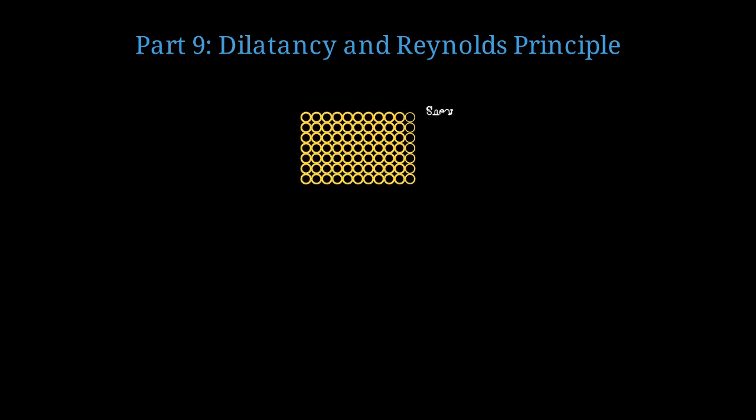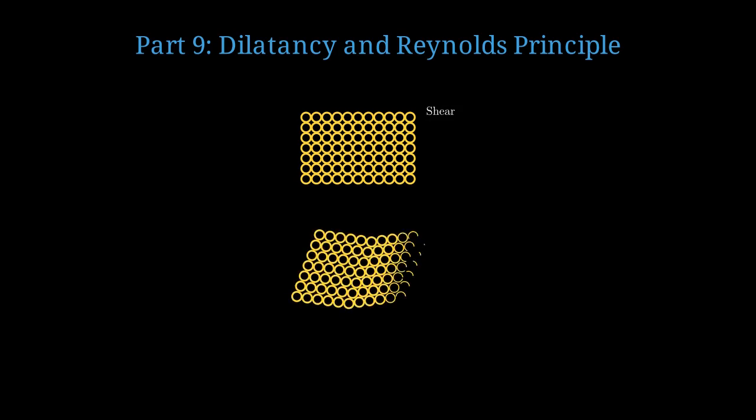An essential feature of dense granular flow is dilatancy, volume expansion during shear. In a close-packed configuration, grains must push apart vertically to slide past each other horizontally. The material dilates, increasing its volume fraction, creating a coupling between shear and normal stresses.